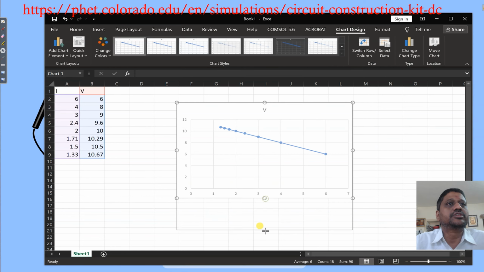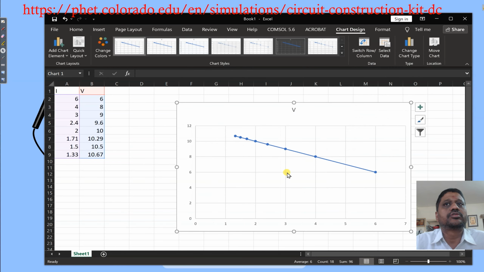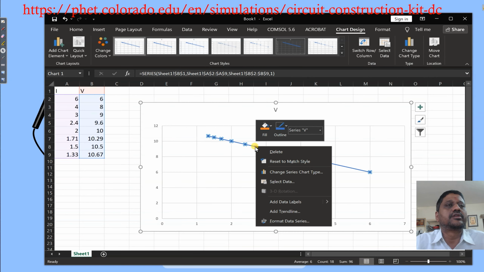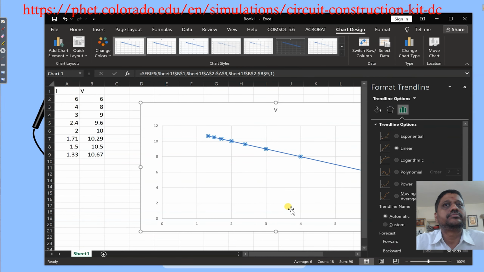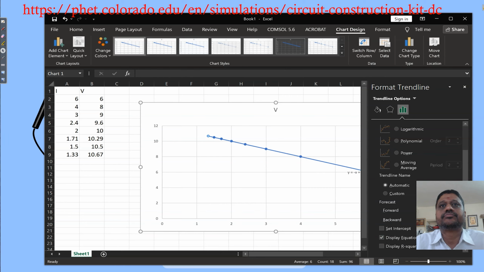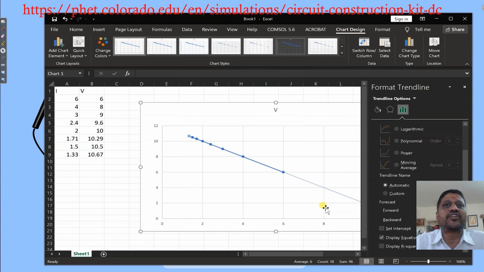So you can see it is a straight line. We can add a trend line. We can display the equation on the chart. You can extrapolate forward and backward.